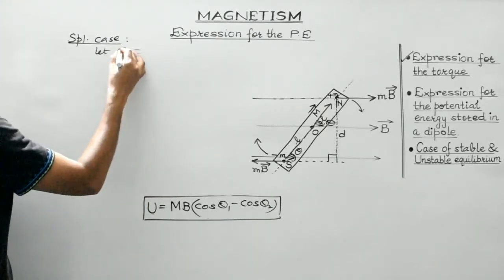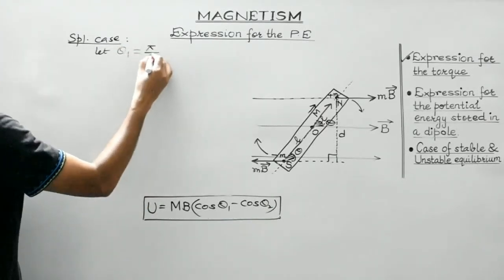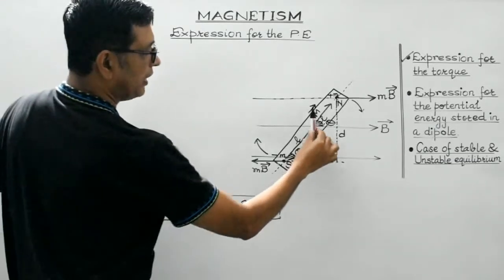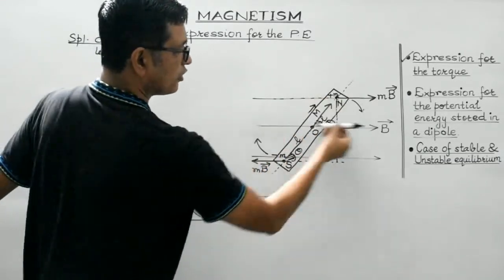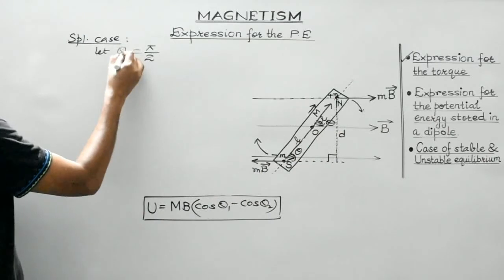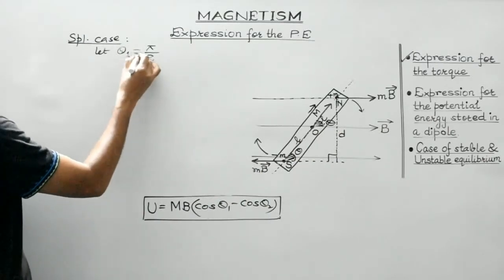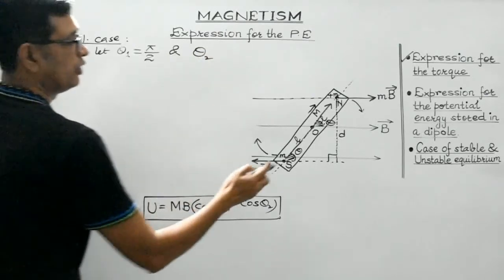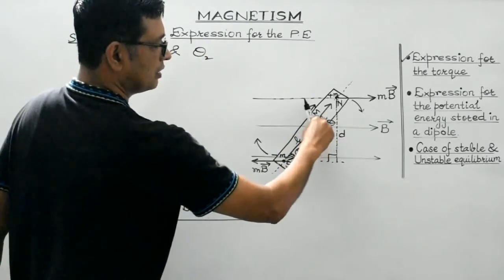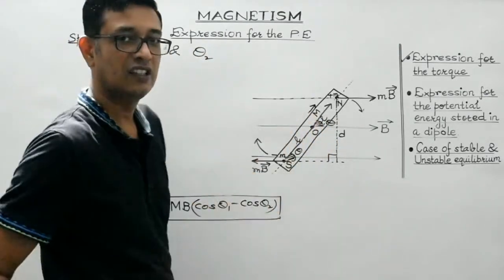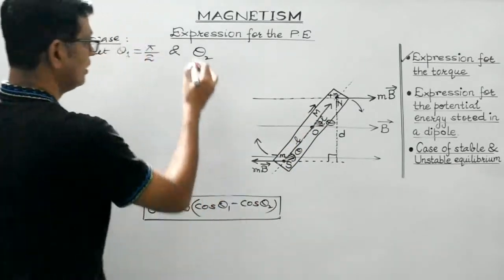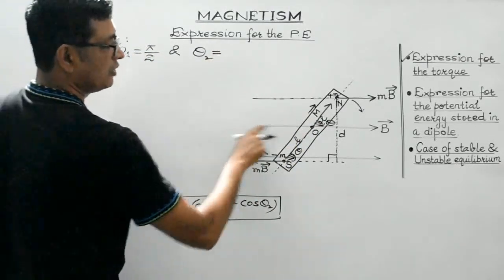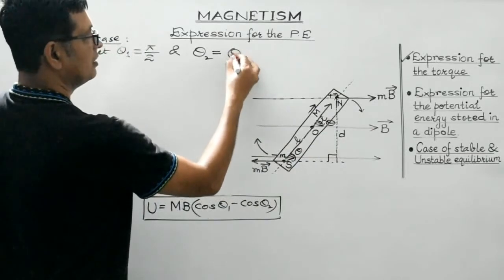That is, initially we are considering the dipole to be placed like this, perpendicular to the direction of the magnetic field. Theta 1 is the initial angle which the dipole is making with the magnetic field. And when we rotate the dipole, either clockwise or anti-clockwise, suppose the final angle which it makes with the magnetic field is theta, say.